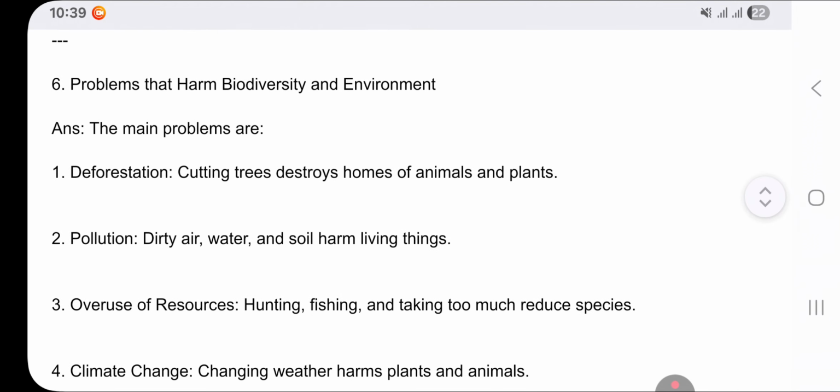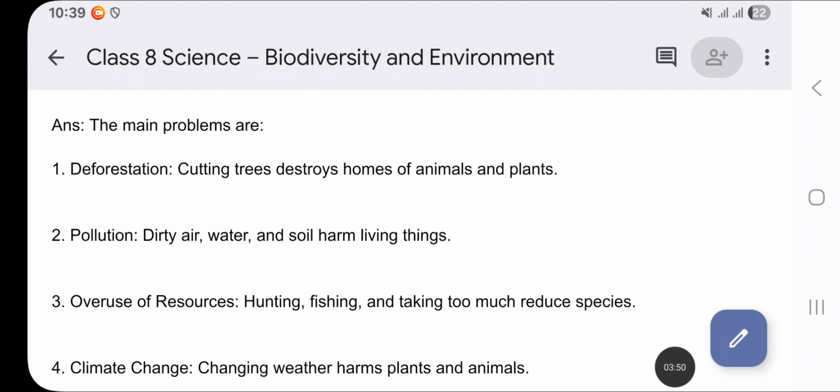So the next question is problems that harm biodiversity and environment. I mean, what are the causes of loss of biodiversity and environment? This question can be asked in this way as well. So the main problems are, first, deforestation. Cutting trees destroys homes. Homes means habitat. You can use the word habitat, it suits better, of animals and plants.